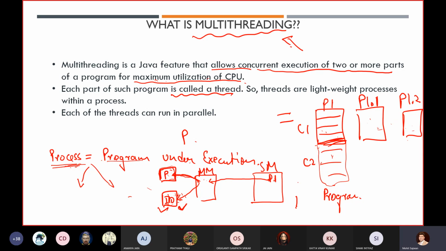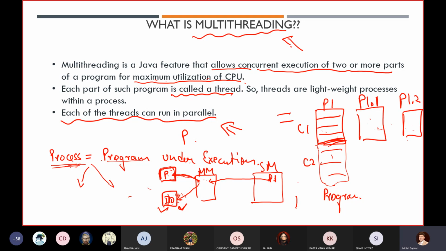We always want to utilize our CPU. This is our main goal, so that we are able to process as many processes as we want. In the CPU we are processing something, so if we utilize our CPU, we will get maximum output. Now each of the threads can run in parallel.